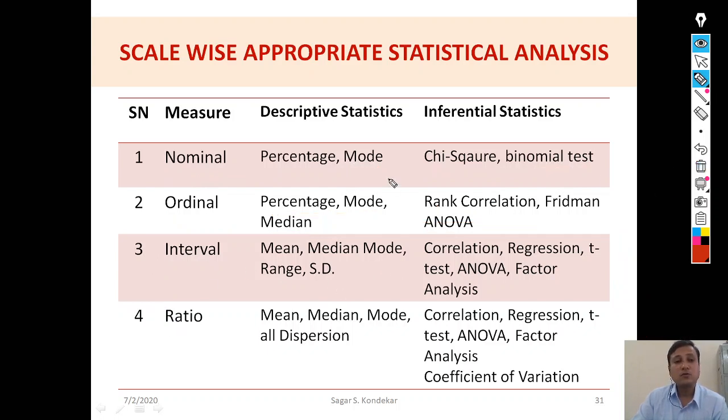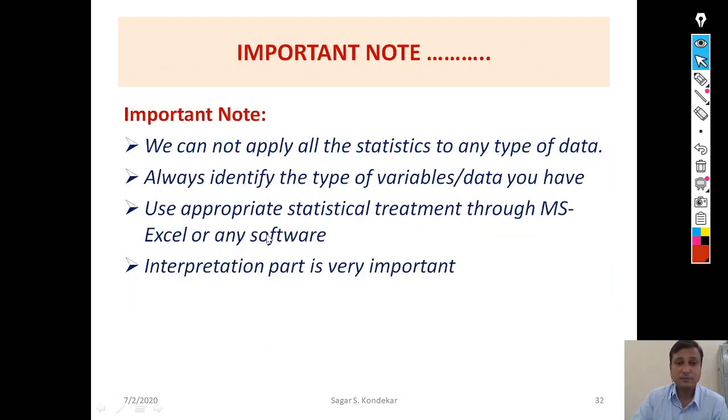Now the last slide of this presentation has 4 important notes for you. We cannot apply all the statistics to any type of data. Always identify the type of variables and data you have. Use appropriate statistical treatment through MS Excel or any software.